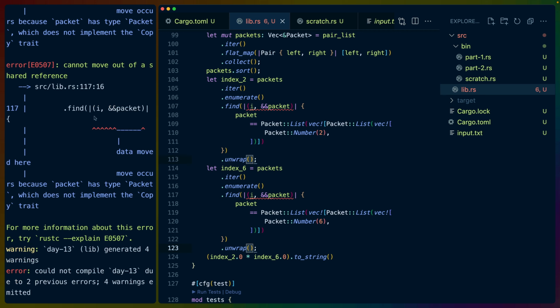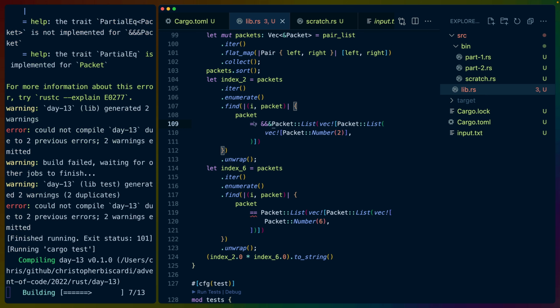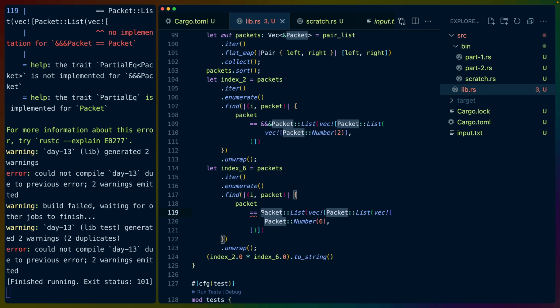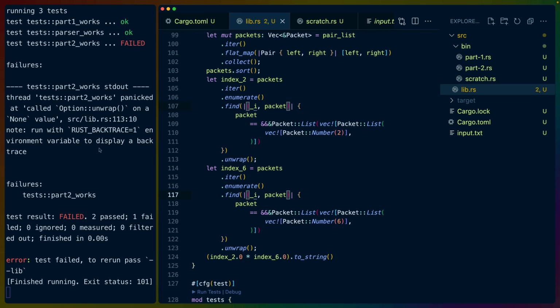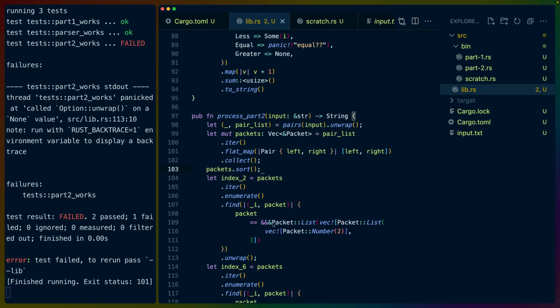So we'll unwrap that. Data moved here, moved because packet has type packet, which does not implement copy. That's totally fine, actually. I don't really care about that. But the other option, I guess, is can we even write a triple reference like that? This is gonna look so weird. So we were unable to find, let's see, number 2, interestingly. So let's do, oh, you know what I didn't do? I didn't add 2 and the other one.